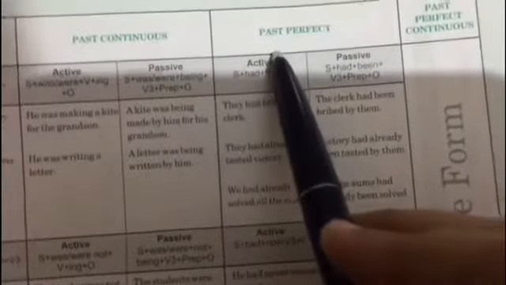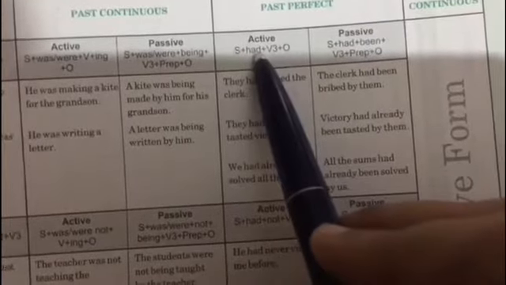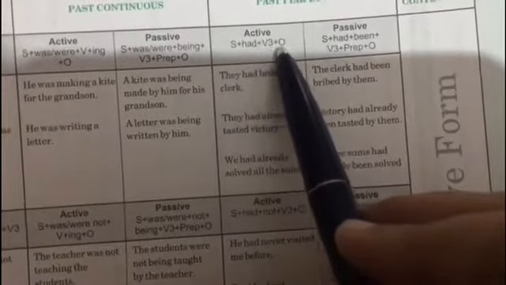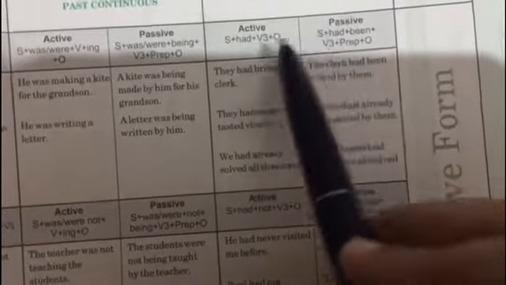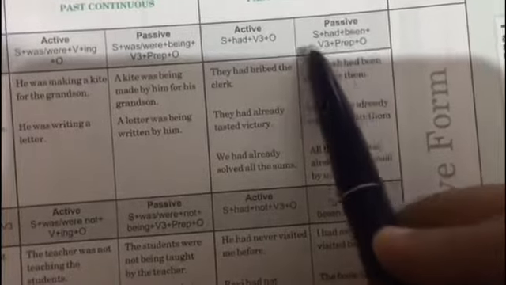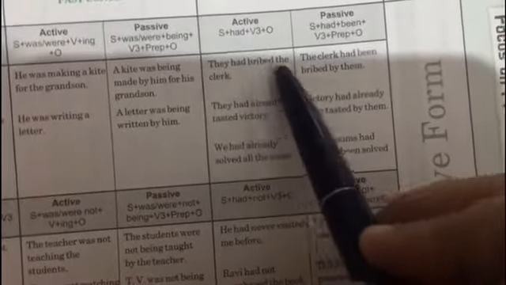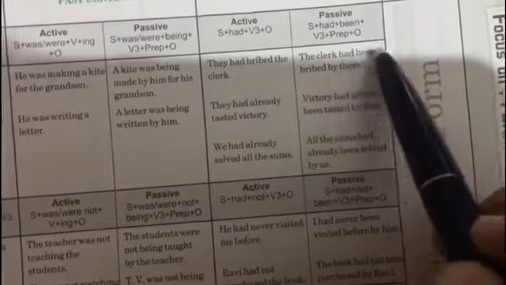Then there is the past perfect, where you have had. So it is subject plus had plus verb third form plus object. In passive it will be subject plus had plus been plus verb third form plus preposition plus object. They had bribed the clerk. The clerk had been bribed by them.